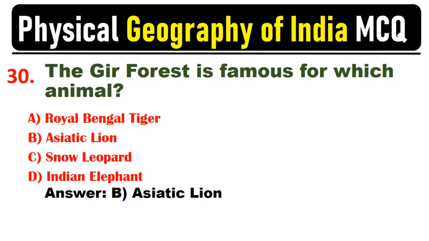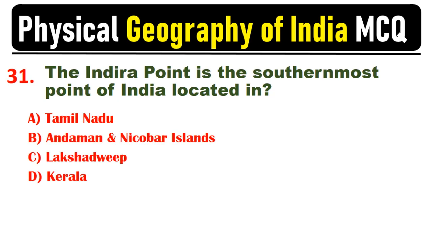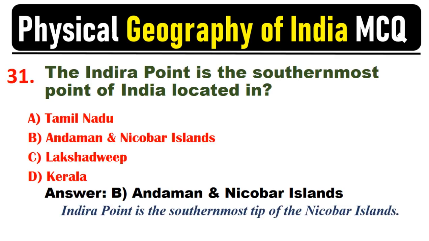B. Asiatic lion. Gir forest in Gujarat is the only habitat of the Asiatic lion. The Indira Point is the southernmost point of India located in? Answer. B. Andaman and Nicobar Islands. Indira Point is the southernmost tip of the Nicobar Islands.